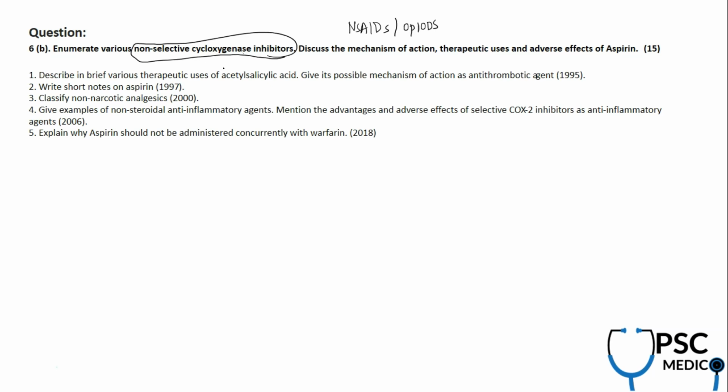Again, aspirin is the major one. So many times this was asked, in 95, 97, and a similar classification was asked in 2000, and examples of NSAIDs. And this is a bit of a specific question, advantages and adverse effects of selective or non-selective. And in 2018, this was asked as explain why. Nowadays the examiner is fond of this explain why, that is drug interactions. So drug interactions, please focus within the syllabus.